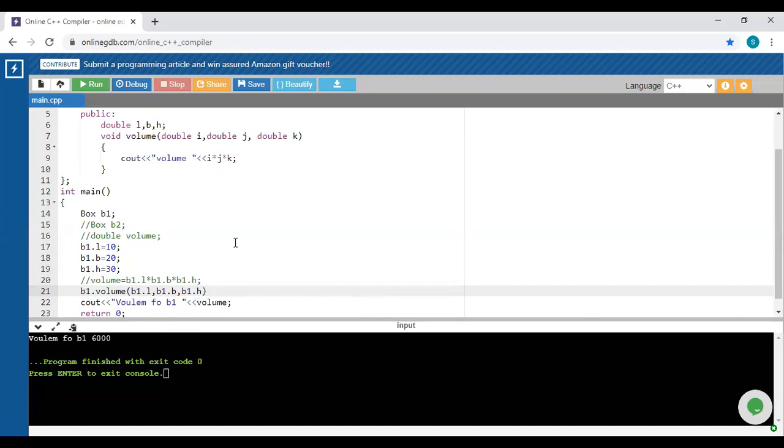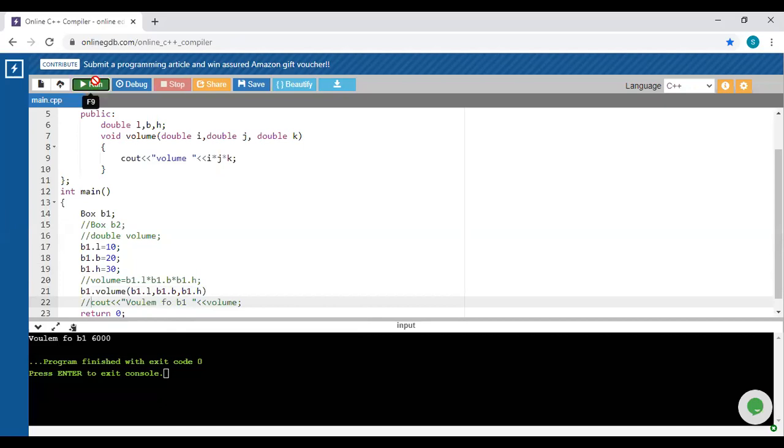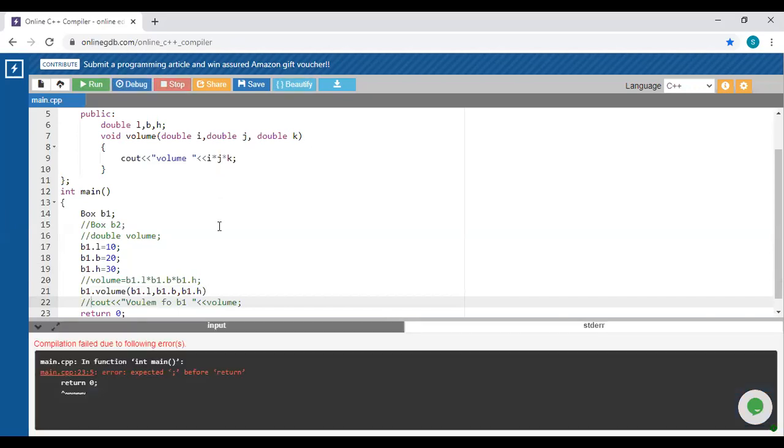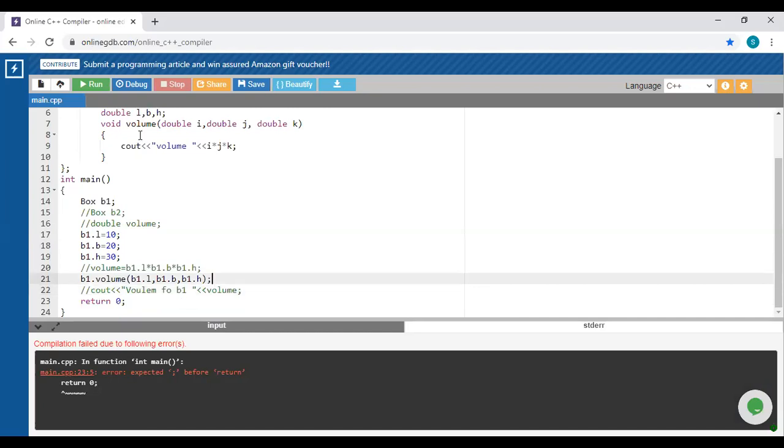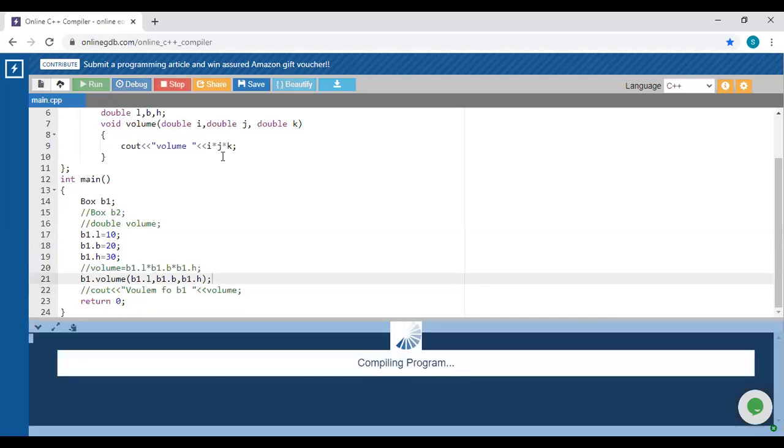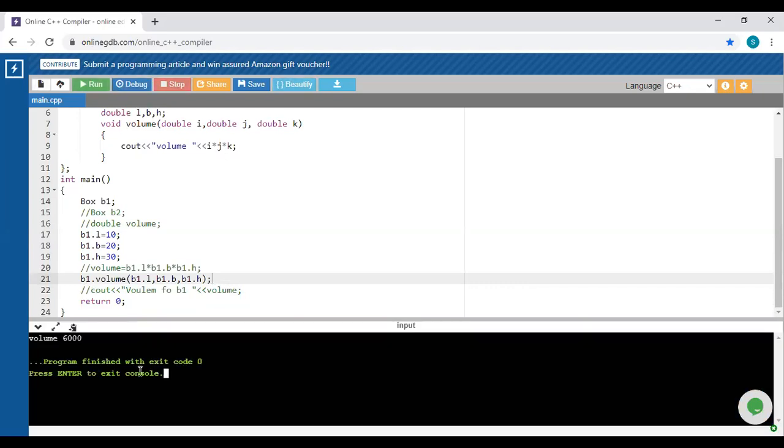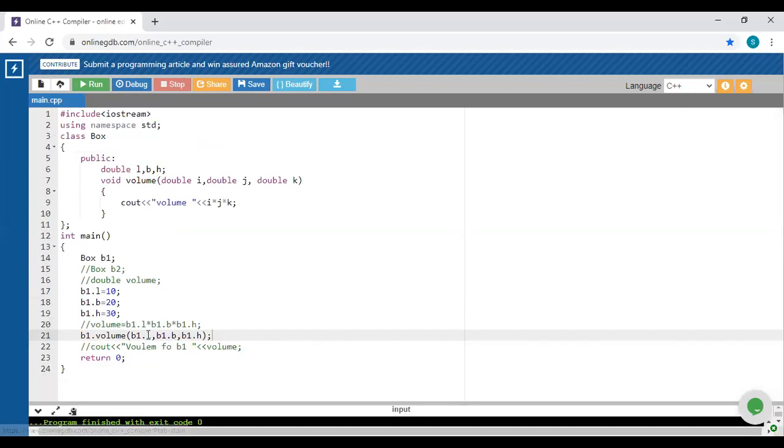So here he will calculate. Semicolon is missing, sir. Okay, so here this is the output, again 6000. What happened here? In class Box, we have mentioned one more member function as volume, and he is going to accept three different variables i, j, and k.